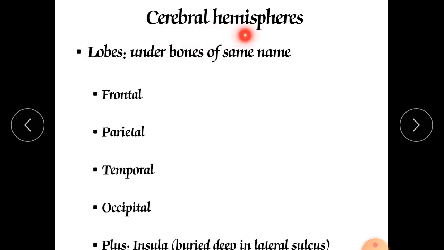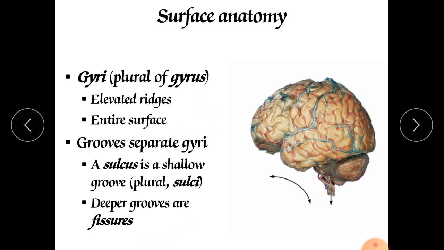These are the cerebral hemispheres, which have various lobes, as we have discussed in the cranium. In the skull, in the cranium, there are various lobes like the frontal lobe and parietal lobe. In the same way we have the lobes of the cerebrum: the frontal lobe, parietal lobe, temporal lobe, occipital lobe, and the insula buried in the lateral sulcus. So we have completed the introductory part.